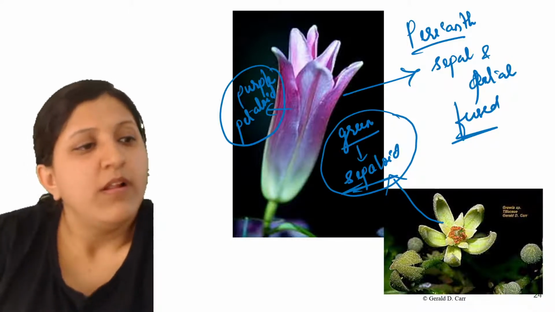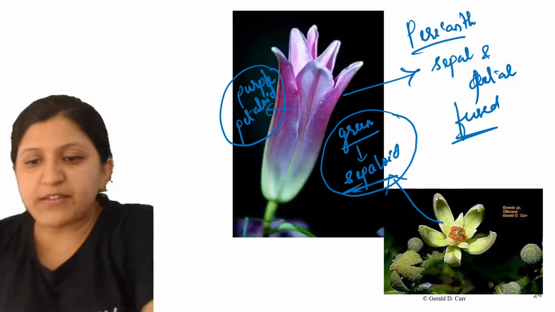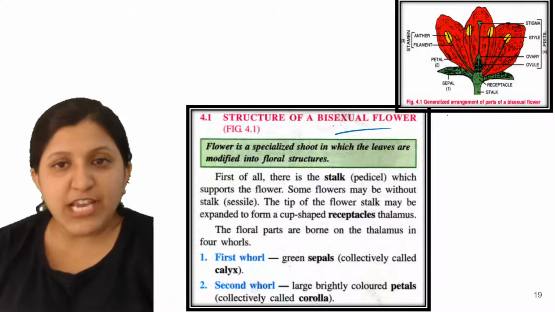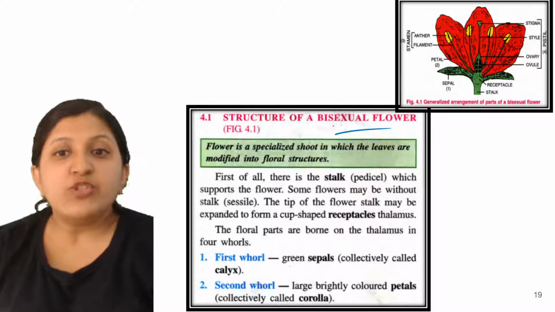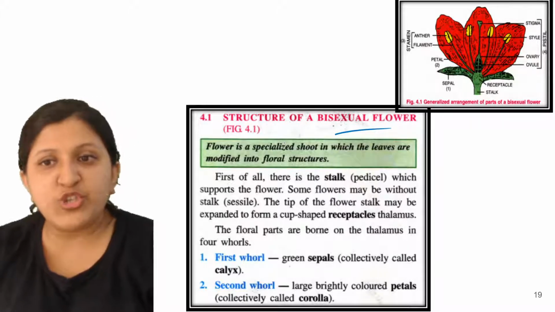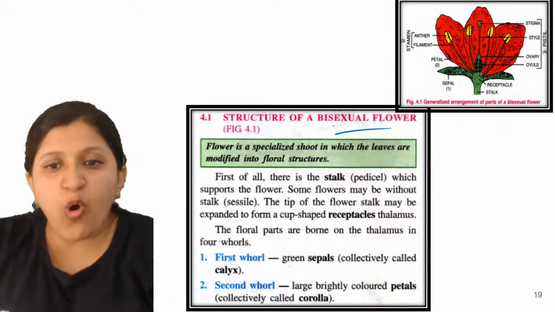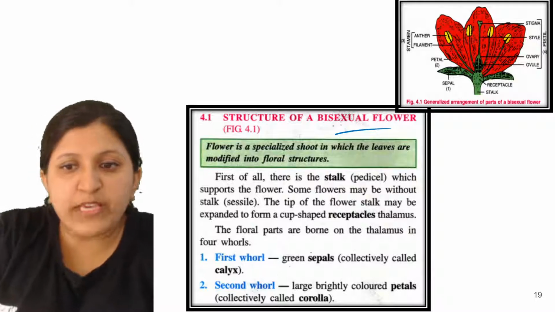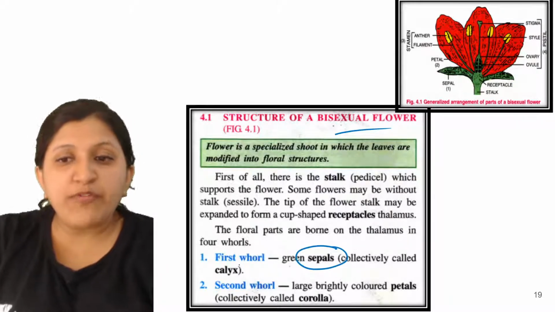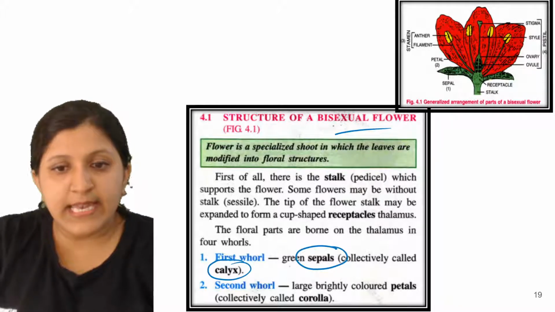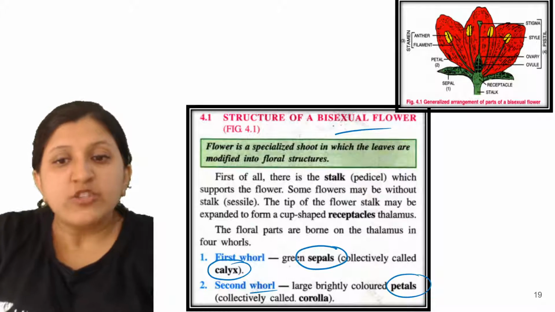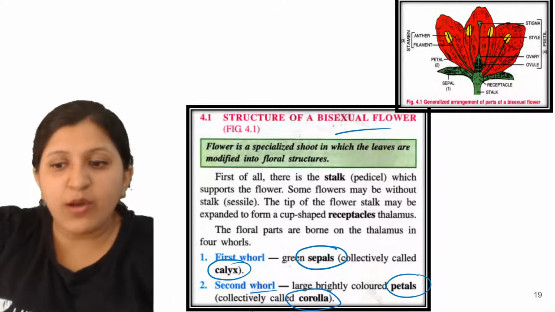All right, now with respect to that, let's go to the structure of a bisexual flower. A flower is a specialized shoot, a modified shoot itself. All these whorls we saw. The outermost is basically a sepal, and a group of them is collectively called a calyx. Now the second whorl is the petal, collectively called a corolla.